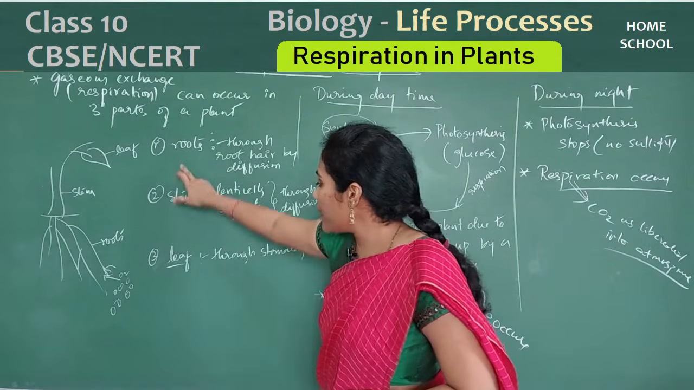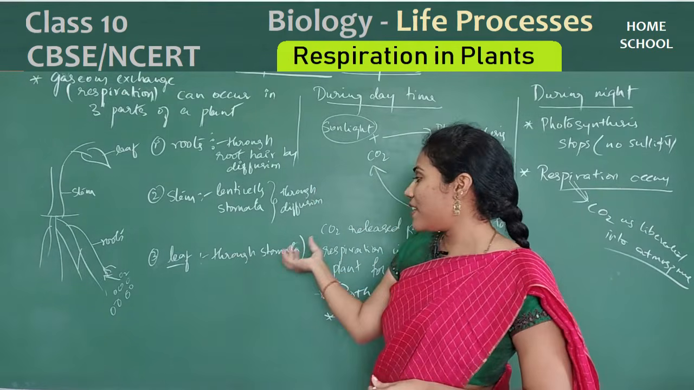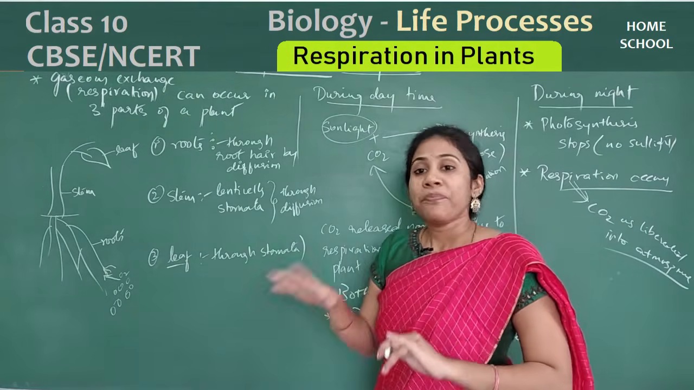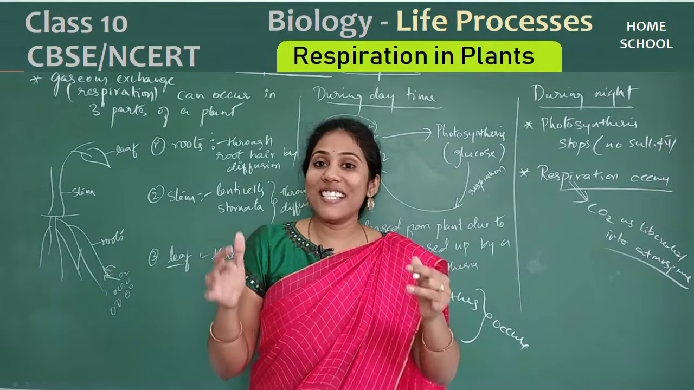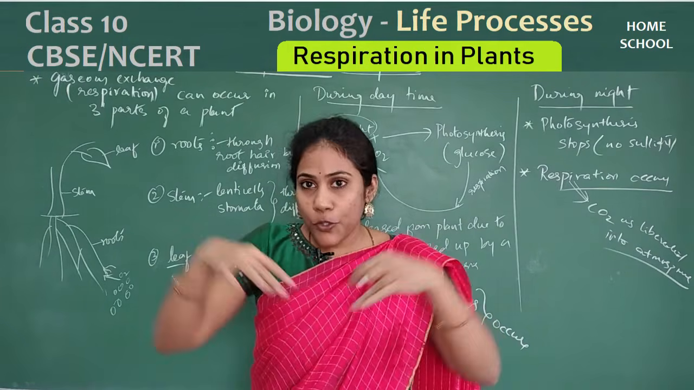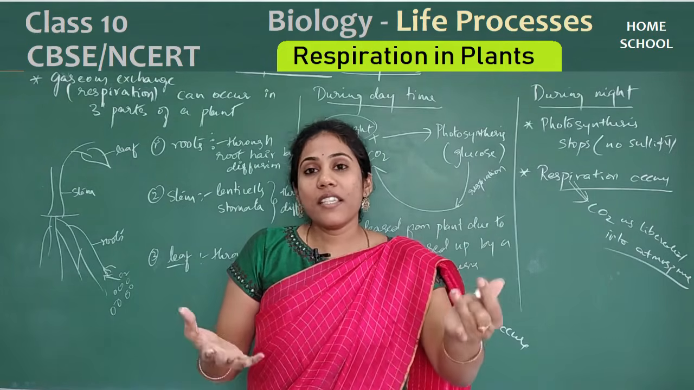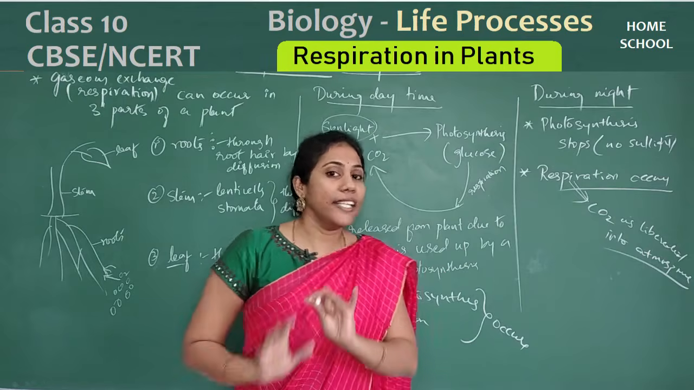And respiration can also happen in the leaf, and it will always happen through small tiny pores called stomata, which are present on a leaf. And you all know about stomata. It has guard cells. When the guard cells swell, the stomata is open so that gases can go in and come out. Okay, once the work is over, guard cells shrink and the stomatal pore will get closed.